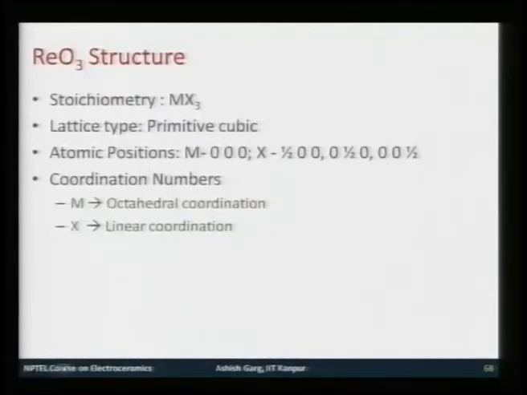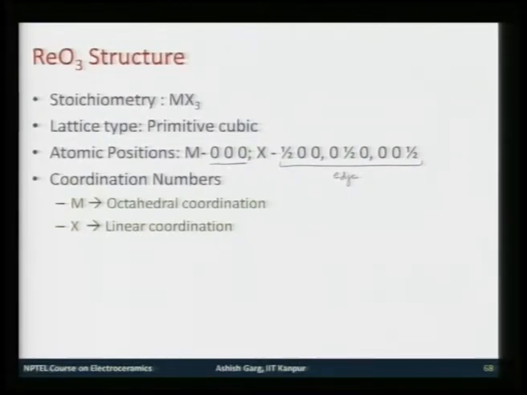So, here the atomic positions are: the metal occupies the 0 0 0 position and the anion occupies half 0 0, 0 half 0 and 0 0 half positions. So, if you think about it, these are the edge positions. If you make a cube, these would be edge centers and this would be the corner of the cube. So, naturally the 8 corners of the cube will give you 1 atom and there are 12 edges and each edge is shared by 4 unit cells. So, 12 by 4 will give you 3 anions.